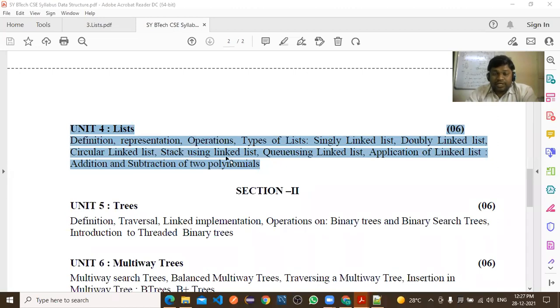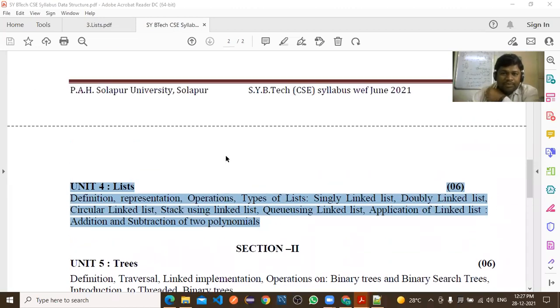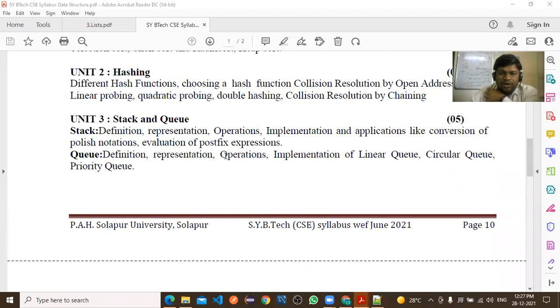Sorry, stack using array we have implemented. So all of you have completed the implementation part of a stack. Okay. So by using array you have implemented, or by using linked list? By using array you have implemented it, right?